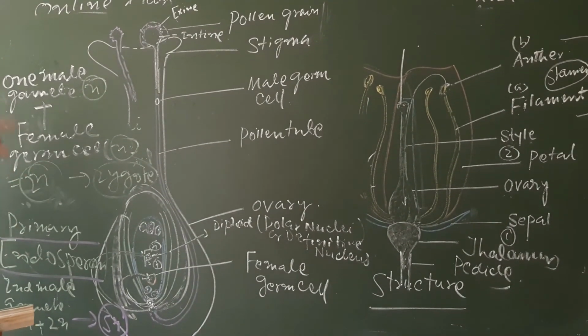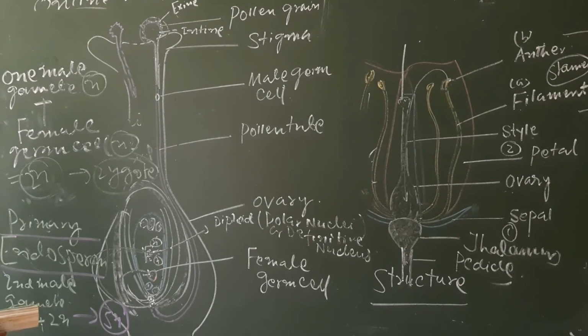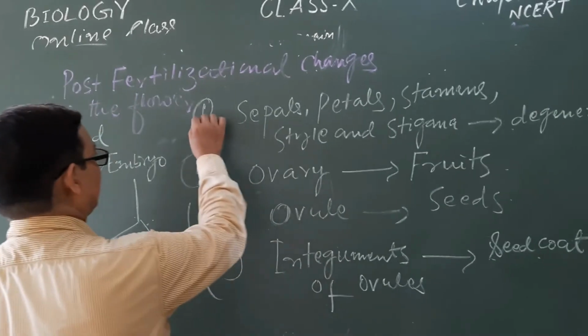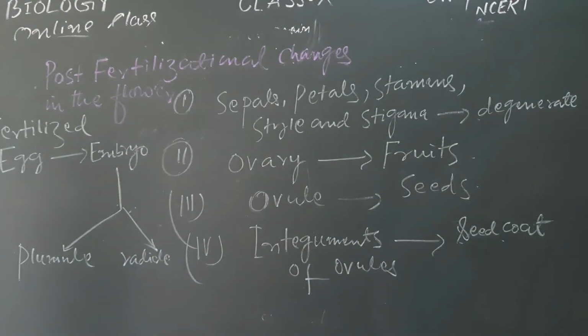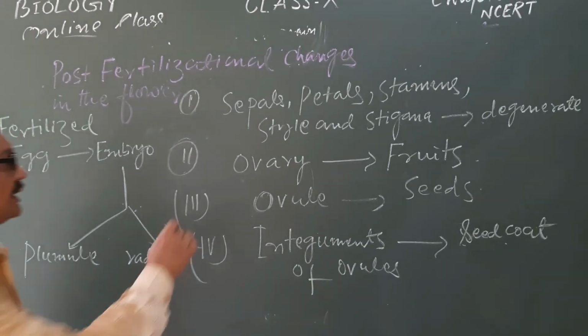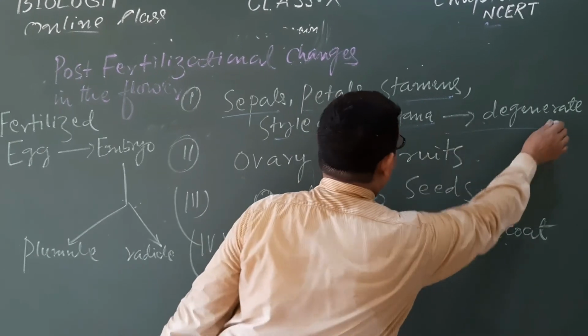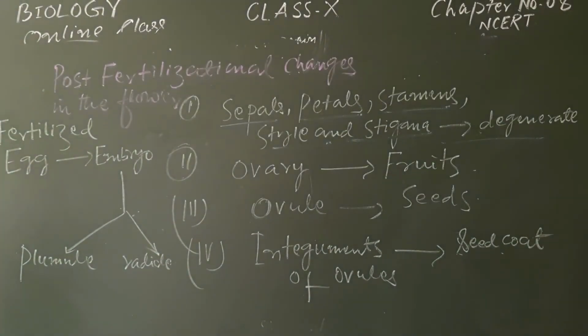तो एनीवे, तो वी हैव सीन द डिफरेंट वेज हाउ द fertilization occur within the flowering plant. After fertilization, what will happen to the different parts of the flower which you have seen in the diagram? Like there are sepals, petals, stamens, style, stigma, all will be withered off or degenerated.